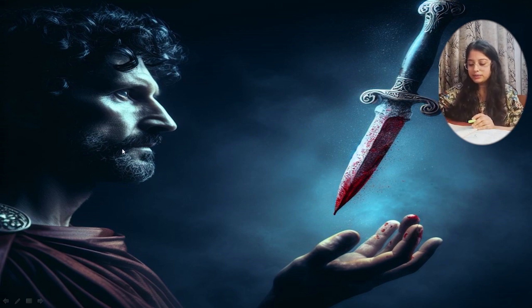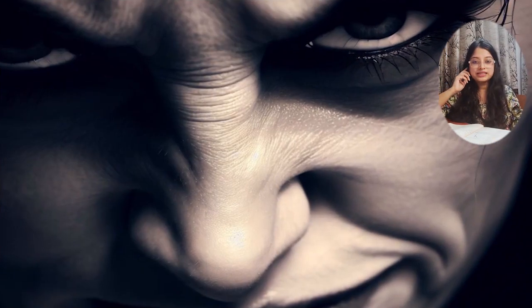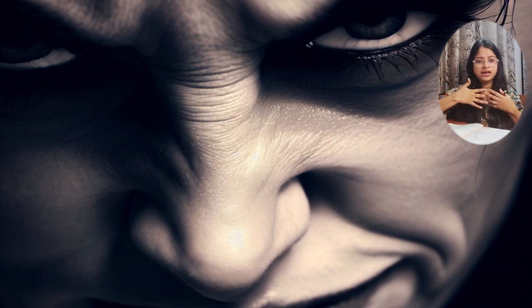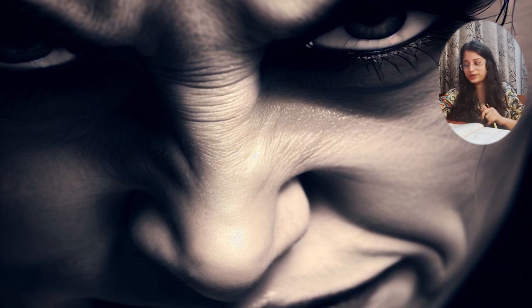Next, enter Macbeth with two bloody daggers. So we see Lady Macbeth's character, she is roaming around and pondering about what she has done. She has courageously spiked the drinks and everybody is asleep, and this is the time when her husband is going to commit the murder and be the king. So she is very happy and satisfied.